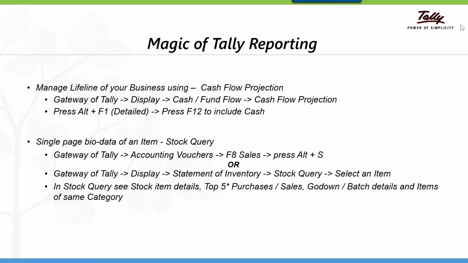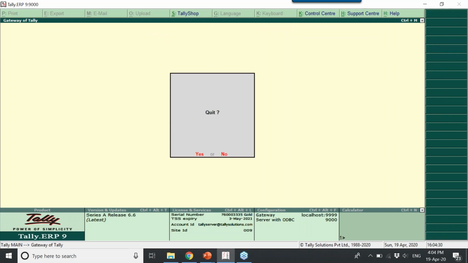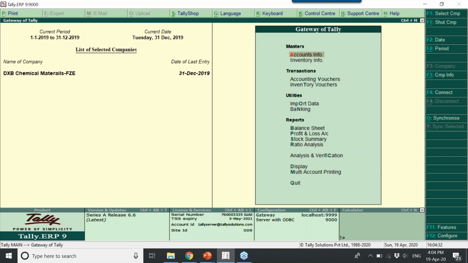Now we'll go back to the product. This is one of the demo data sets we have taken. This is last year's data. It has 1 year of data. The simple thing you need to understand is that Tally has only 3 parts. One is master, the second one is transaction, and the third one is reports.